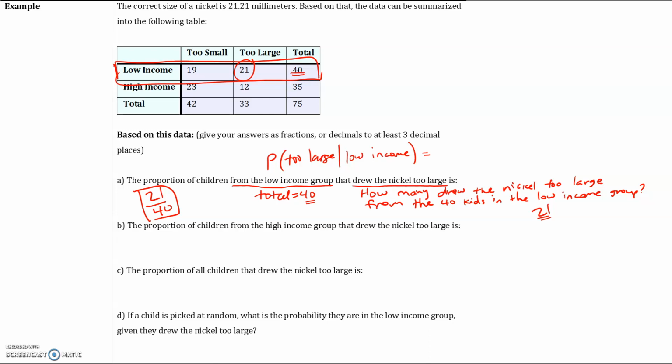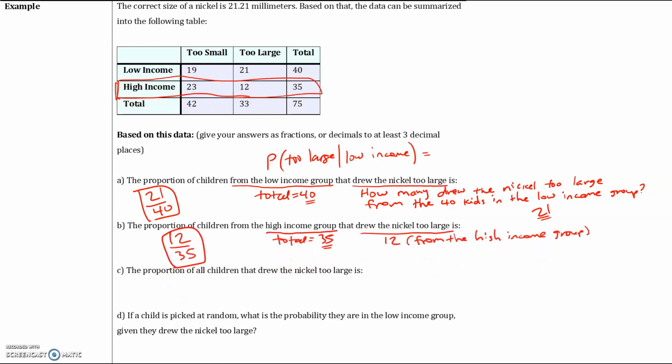Okay, now part B says the proportion of children from the high income group. So once again, we're only choosing from the high income group. So now we're going to focus on the row that is the high income group. Okay, how many kids are in the high income group? That's 35 kids. And of those 35 kids, how many of them drew the nickel too large? 12 of them. So your probability is going to be 12 out of 35. So only from the high income group, that's all we're focusing on. 12 kids drew the nickel too large out of a total of 35.